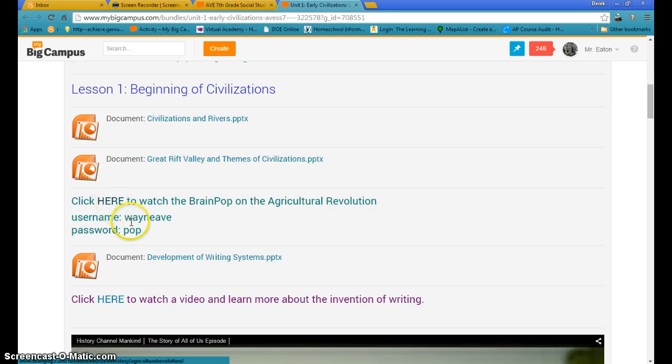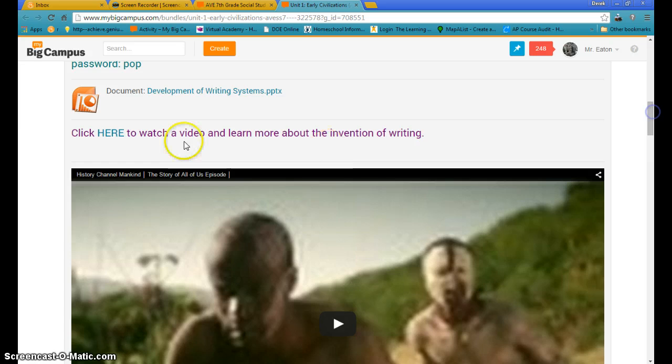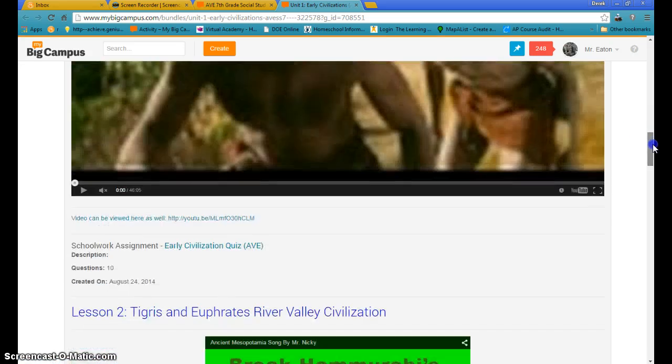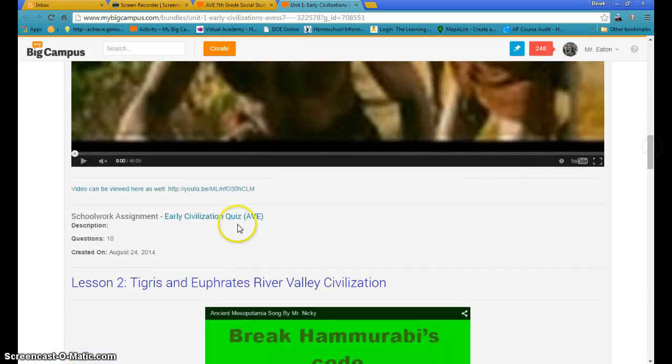Looks like a Brain Pop activity, more PowerPoints. By clicking on those, the slideshow would come up, another video, and then another video, and then it looks like a schoolwork assignment, a quick quiz. To do that, you would click on the quiz, and then there's a Start Now button that you would click, and then from the Start Now button you could get started and complete that work.